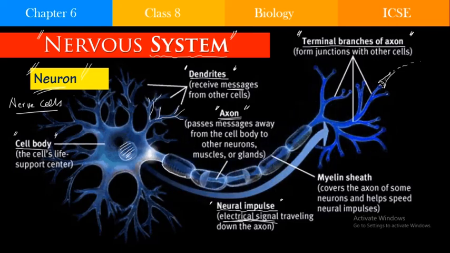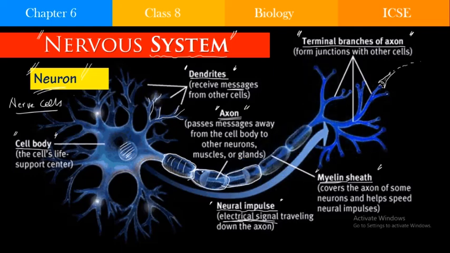Okay, you can see that there is some kind of covering. It is not one continuous cover from here to here; there are small ones. One finishes, then the other starts, like capsules. So these capsules are known as the sheath, the myelin sheath. So what is the myelin sheath doing?